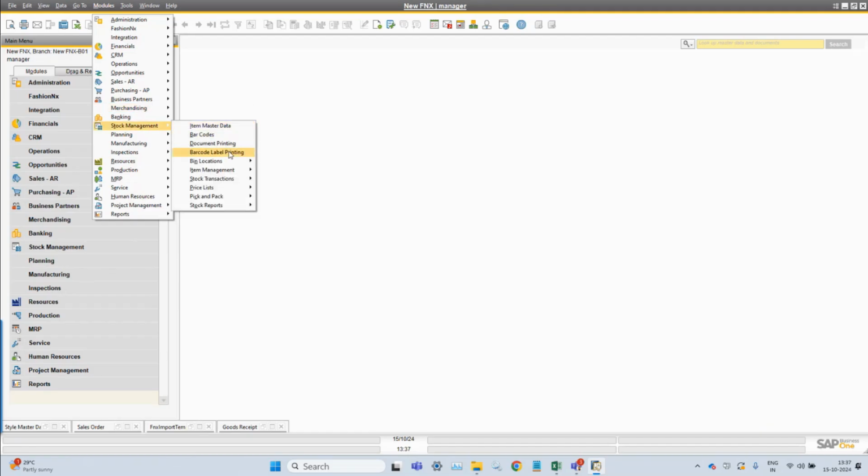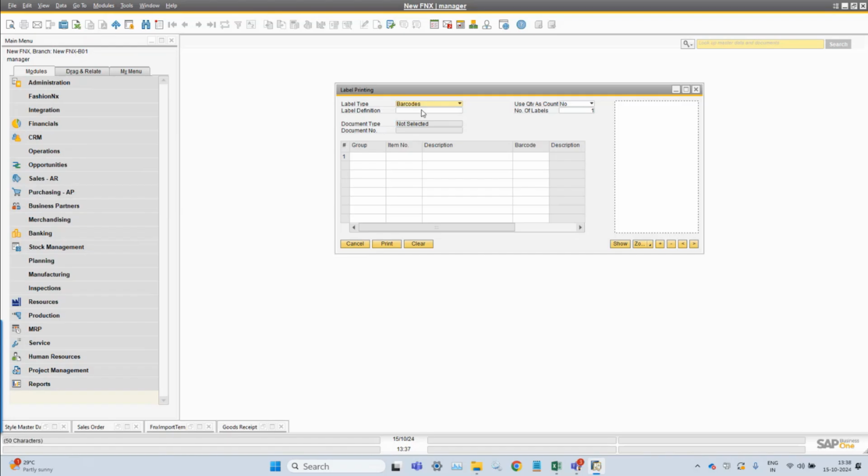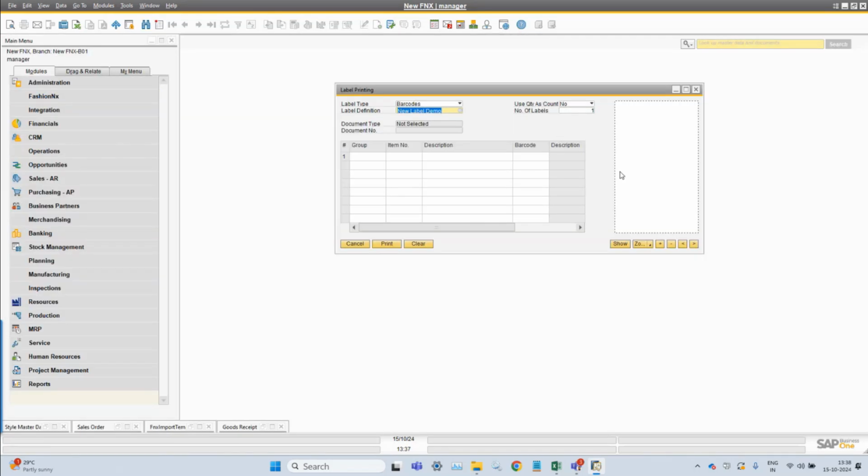That is why we require access to the system, to that particular path. But when you do this, you can print a label like this and you will get a preview here. In case, let's see, I will showcase that also.